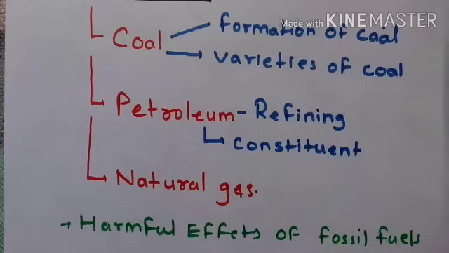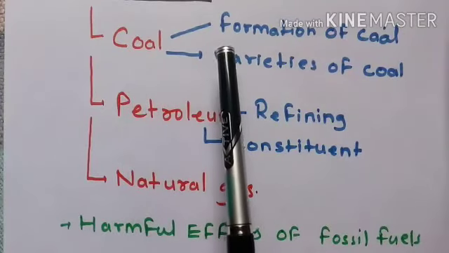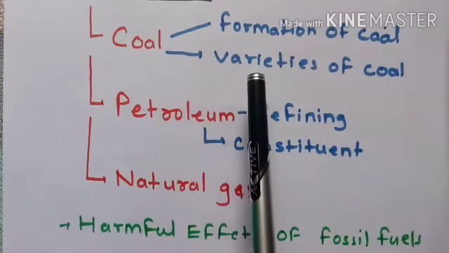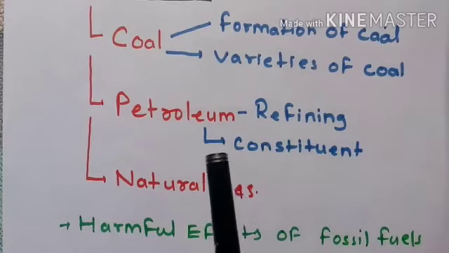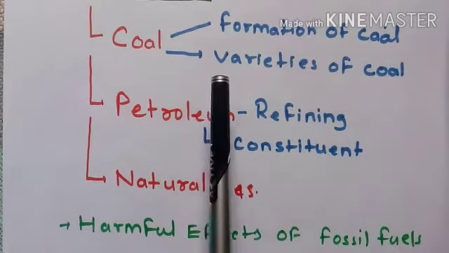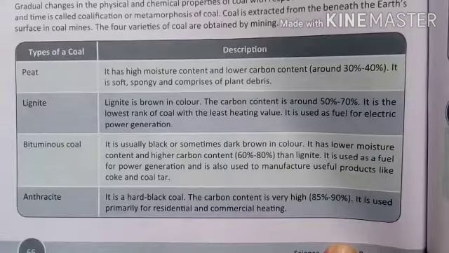So welcome children to another lecture of chapter number 5, that is Coal and Petroleum. As you know, in the live class we have already discussed the formation of coal. We have two points to discuss in coal: the formation of coal, and the second one is the varieties of coal. In the formation of coal we have already discussed how coal is formed. Now we are moving to another heading, that is the varieties of coal.